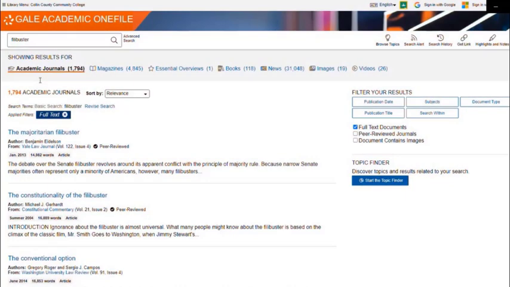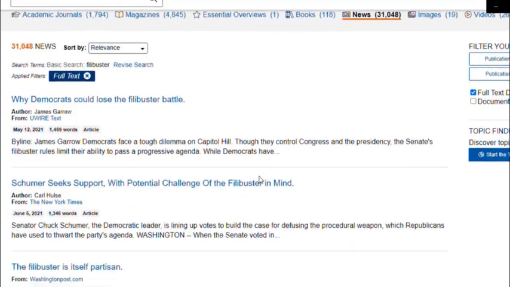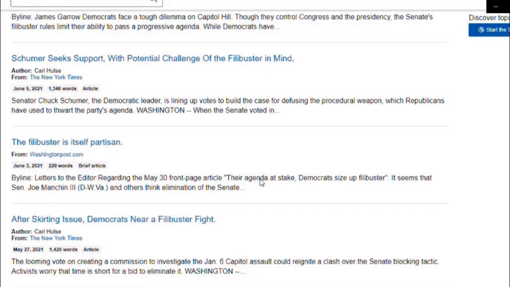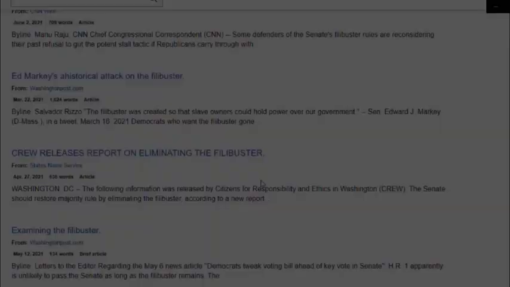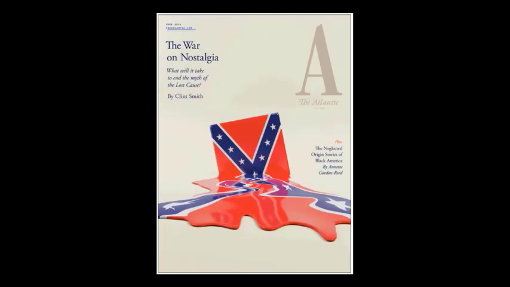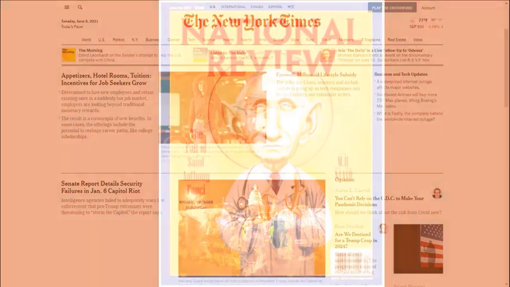A good way to start is to search for journalism sources in our databases. I can limit my search to newspapers, and I see right away that the database returns well-known, respected journalistic sources. Trustworthy newspapers and magazines use editors and fact-checkers to make sure that their readers can trust their information.